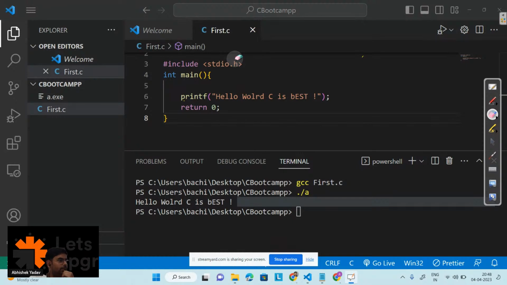Anyone has any doubt till this point? Please write in the chat. Yeah. So, okay.